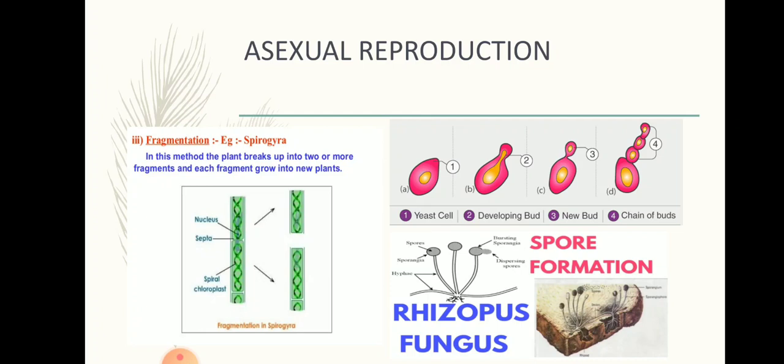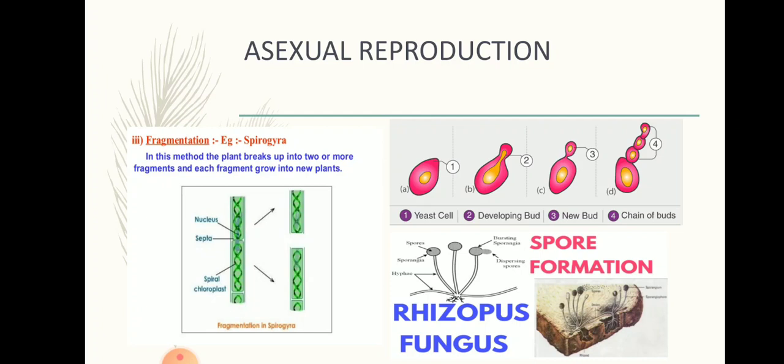Now in the slide you can see the first process being shown, that is fragmentation. This kind of reproduction takes place in the cells of an alga known as Spirogyra. The cells of the Spirogyra form long filaments, and if a part of the filament breaks, the fragment can grow into a new filament, or a baby filament, we can call it a daughter one.